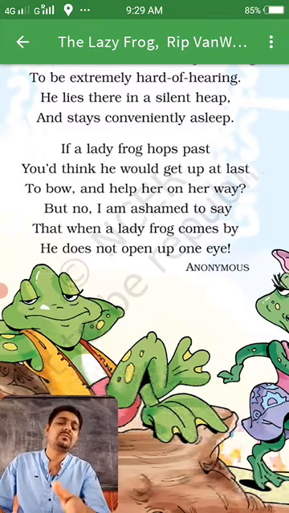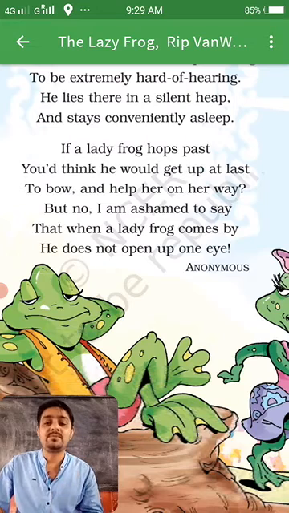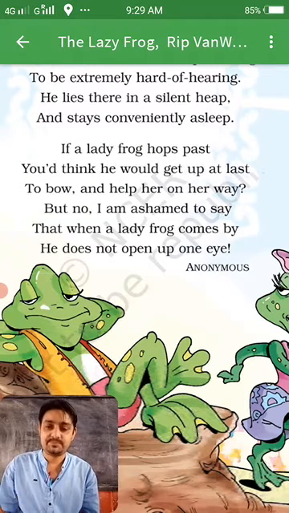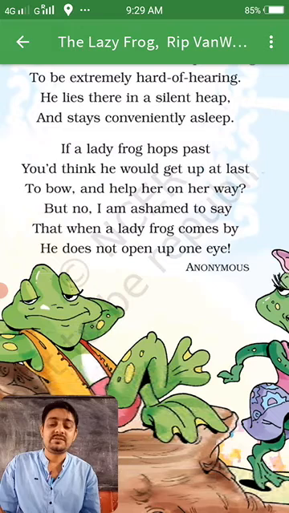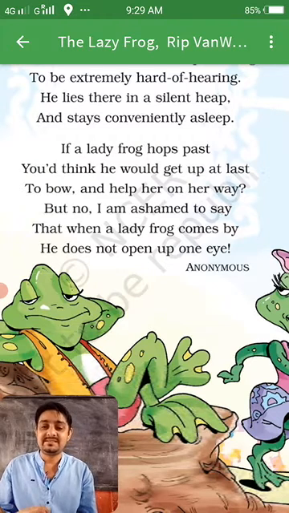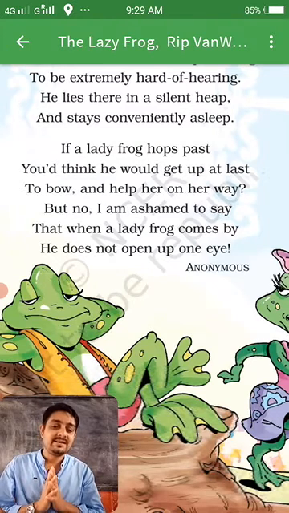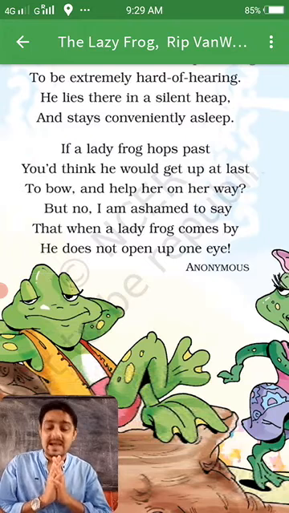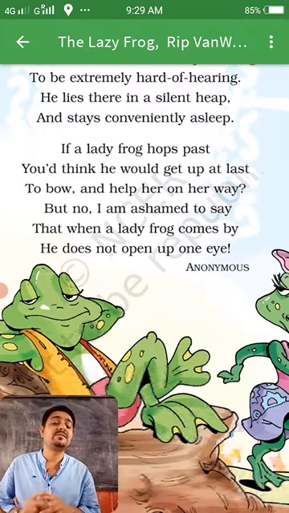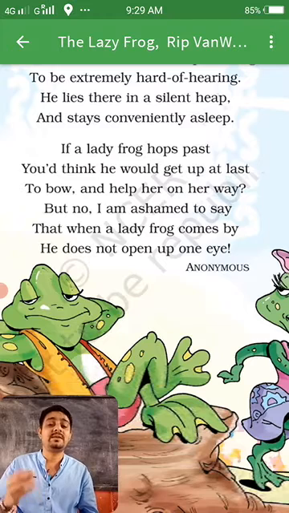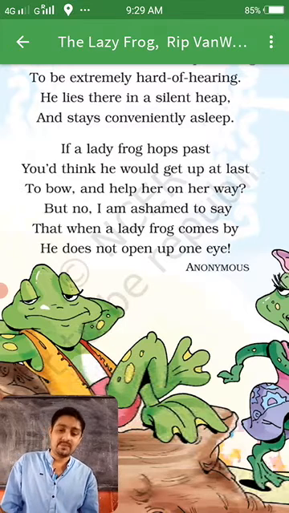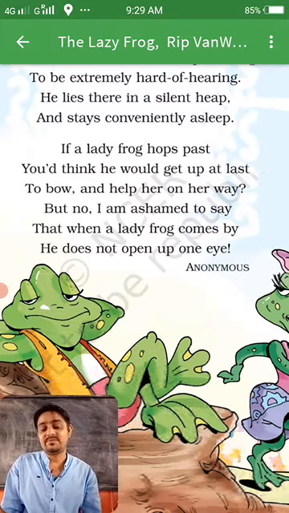But this frog is not showing that here. So that's why the poet here said that he feels ashamed to say that he does not open up his one eye also when a lady frog comes by.